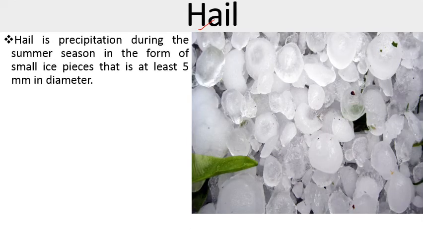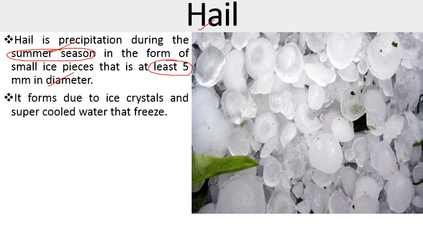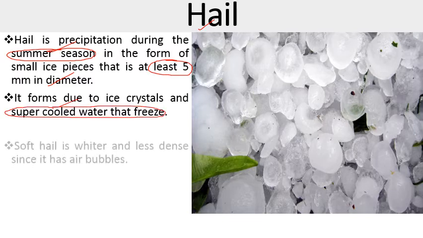Next form of precipitation is hail. So hail is a precipitation during the summer season. When it is summer season, the precipitation that occurs in the form of solid ice balls is known as hail, in the form of small ice pieces that are at least 5 millimeter in diameter, which is equivalent to the diameter of a raindrop. So it forms due to ice crystals and supercooled water that freezes. As a result of this combination, the hail is formed.